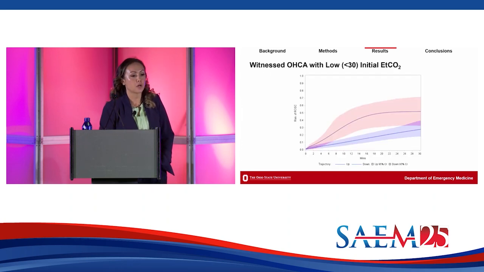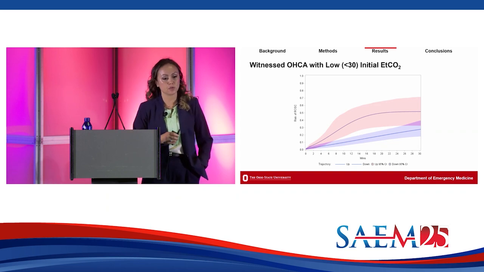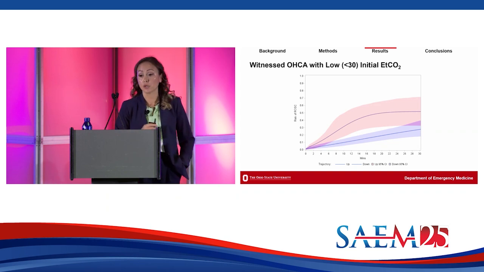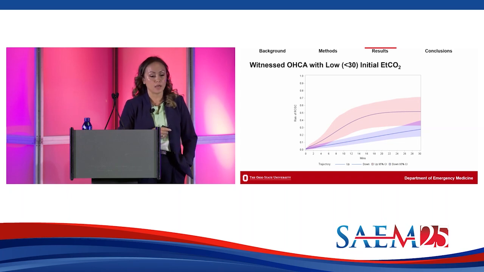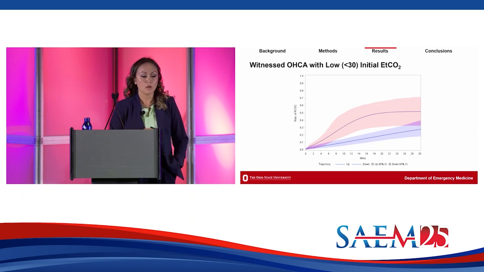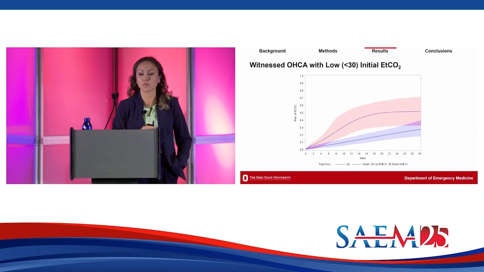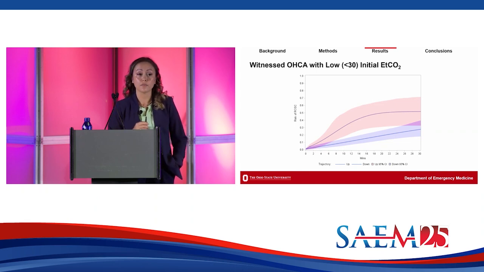So this is our first cardiac arrest phenotype. This is for a witnessed cardiac arrest with an initial capnography value in the low range. On the x-axis, we have time going forward over resuscitation up to 30 minutes. On the y-axis, we have the risk of ROSC. So this is a little bit unconventional. It's the risk of getting a pulse back, so this is a good thing. The higher the number, the better.